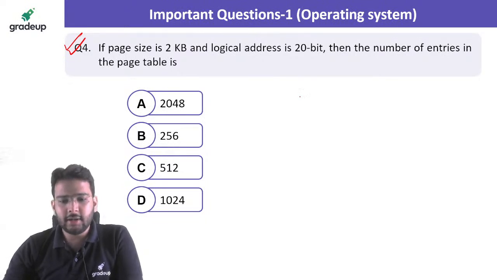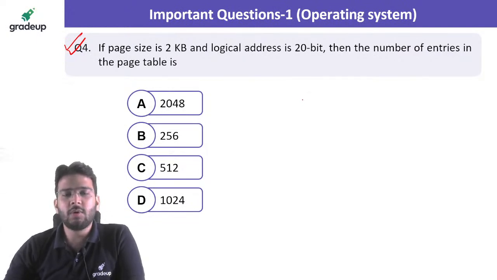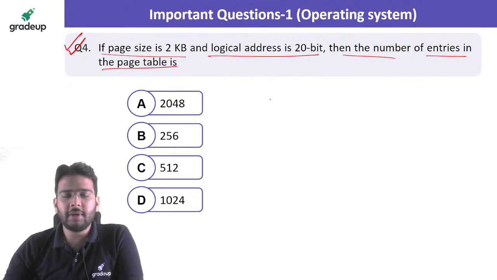Yeah, that is correct. Number of entries in page table. If you are talking about single level page table, in that case, number of entries in the page table is equal to number of pages in the process. So let's solve this question now. If page size is given to us, that is 2 KB, logical address is given to us, that is 20 bit, then the number of entries in the page table. So you can say number of entries or number of pages here in this case.